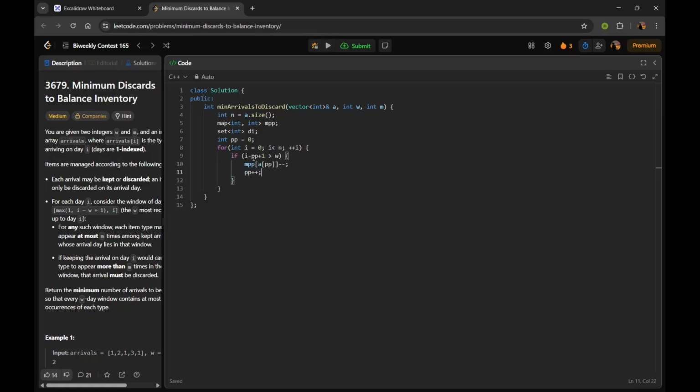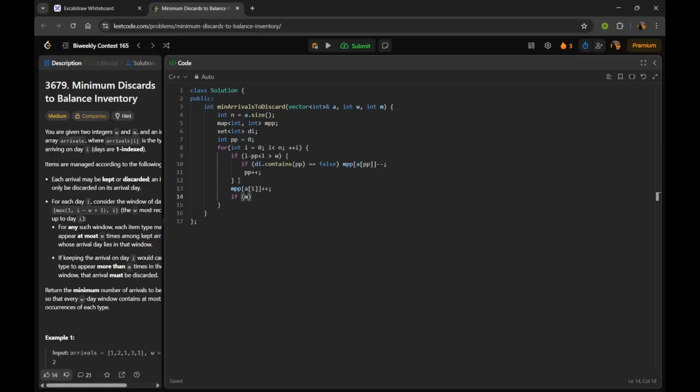We will decrease only when that item is not discarded. So for that we can simply check di.contains(p) equal to false. Okay. And in the current window, we will simply increase the frequency of the current item.